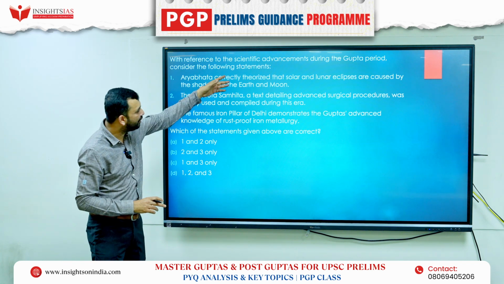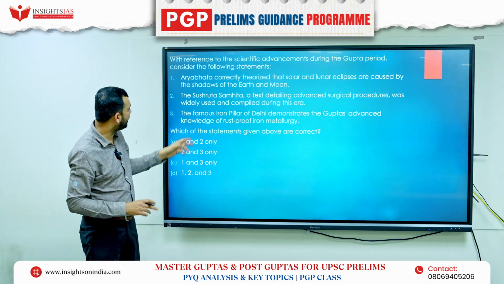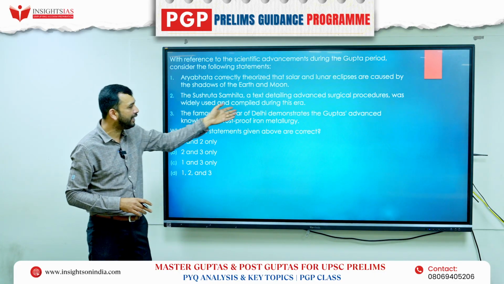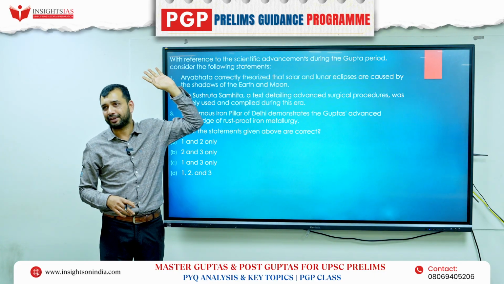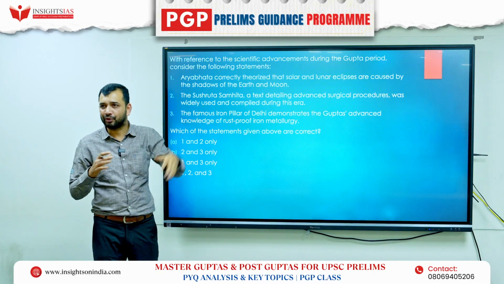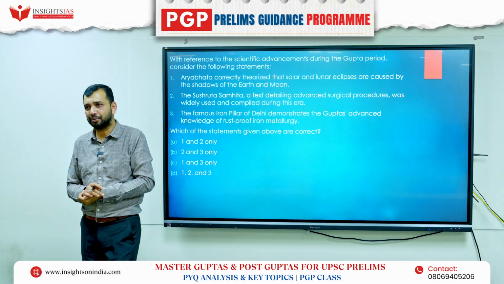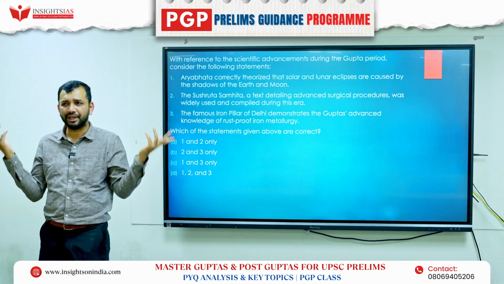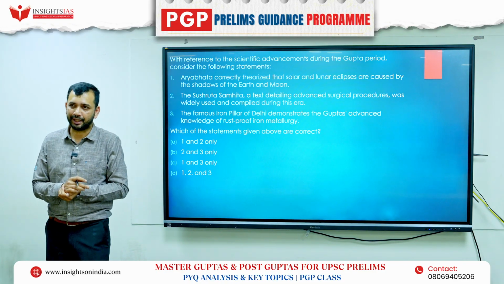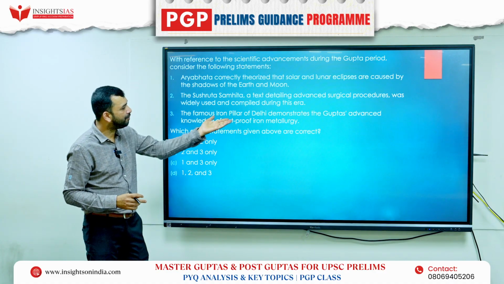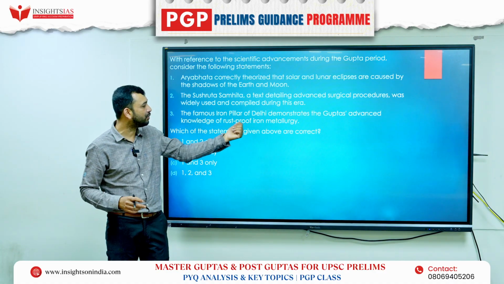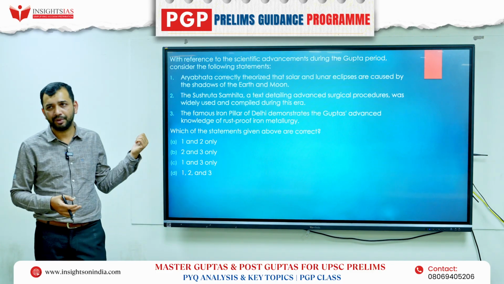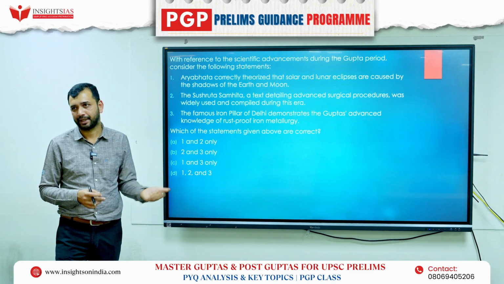Anyway, the first statement is correct. Second, a text detailing advanced surgical procedures was widely used because it was already there in the 1st or 2nd century AD. So that means that it was widely used during the Gupta period. Widely used is again a broader statement. It was there, and if it was used, then widely used becomes correct. Next, the famous iron pillar demonstrates the Gupta's advanced knowledge of rust-proof iron metallurgy. Again, it is correct. So the answer will be that all three of them are correct. Right?